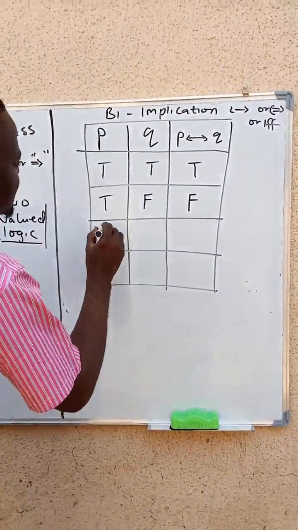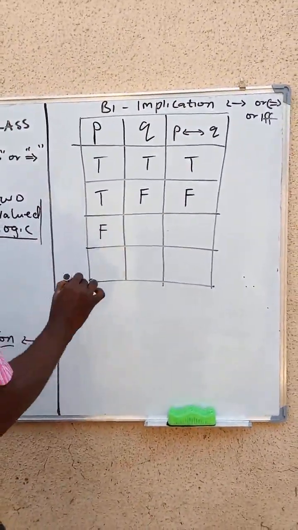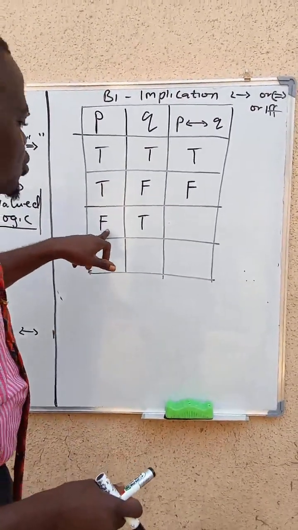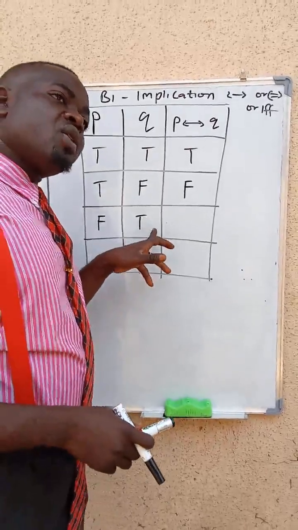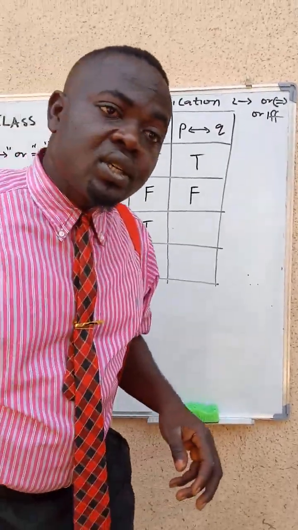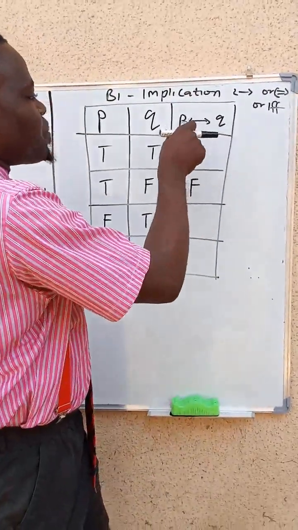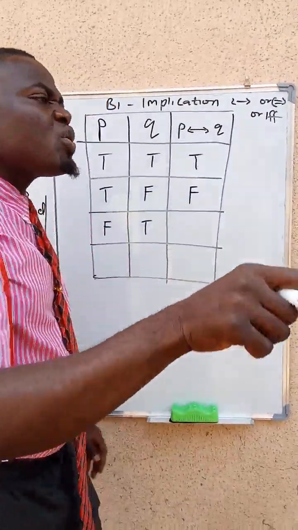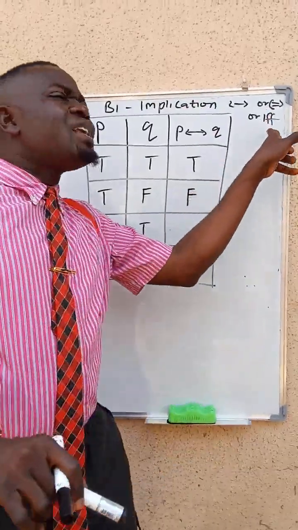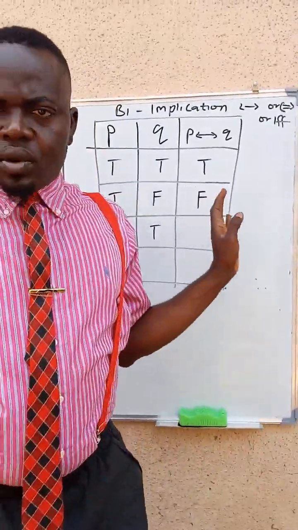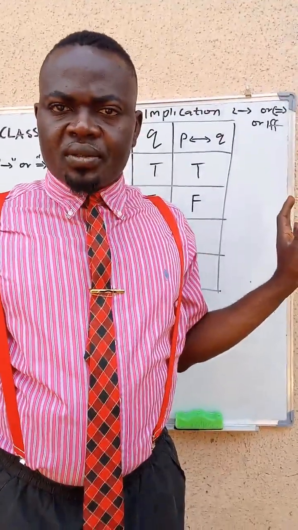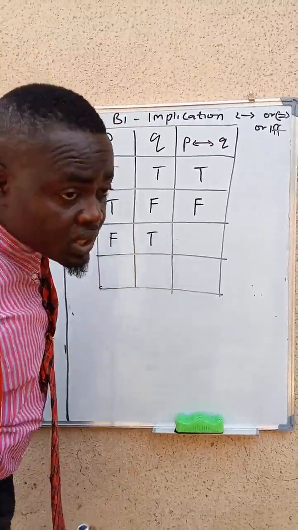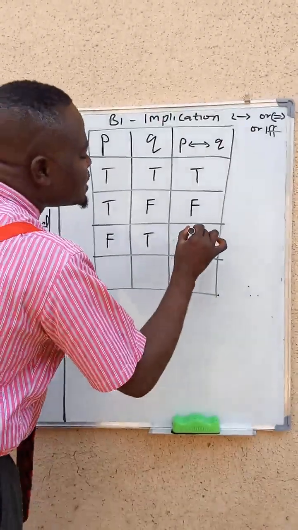Now what if this is false and this is true, that the school is not good but Ben did well? That's not what the law says. We say that Q depends on P, P depends on Q, if and only if. So any other thing that is outside this will not be okay with us. The school is not good and Ben did well. It's a lie. So it's false.